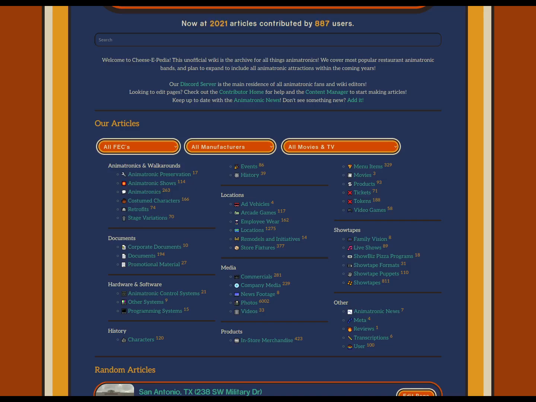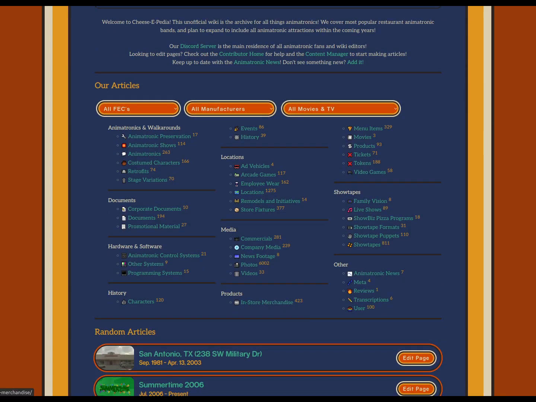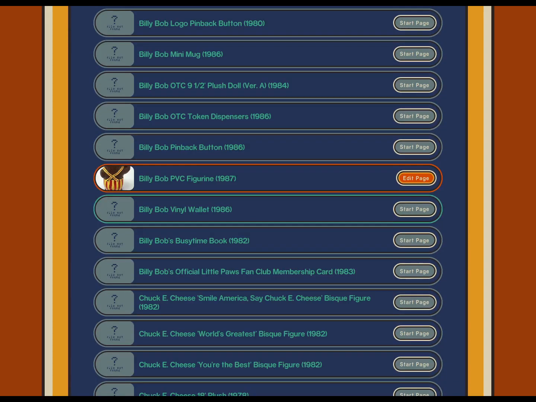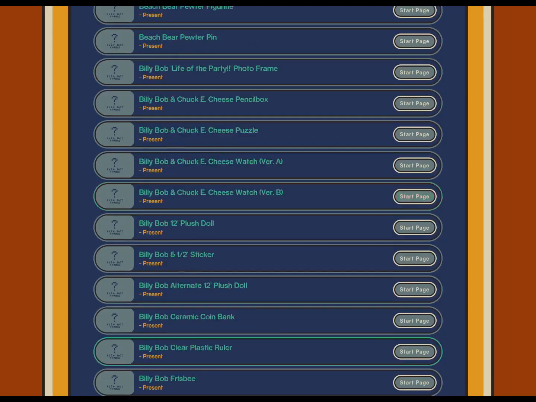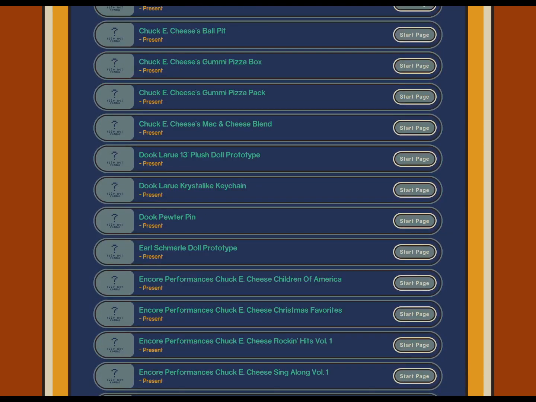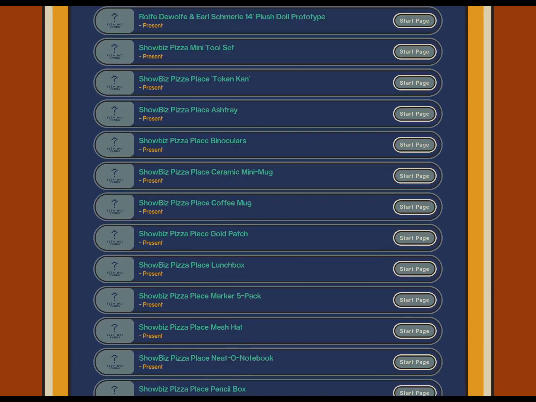So it would be nice to have the Five Nights at Freddy's video games on here. One thing you'll see is that we have 400 in-store merchandise items for Chuck E. Cheese and Showbiz. A lot of it's not filled out, but we tried to list literally everything, and this is not even close to how much merchandise there was.